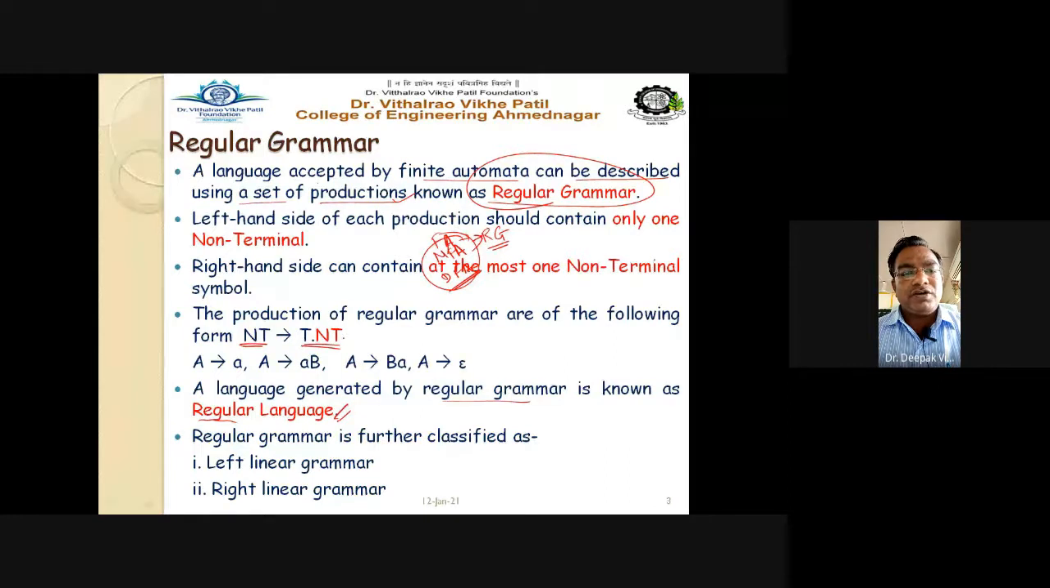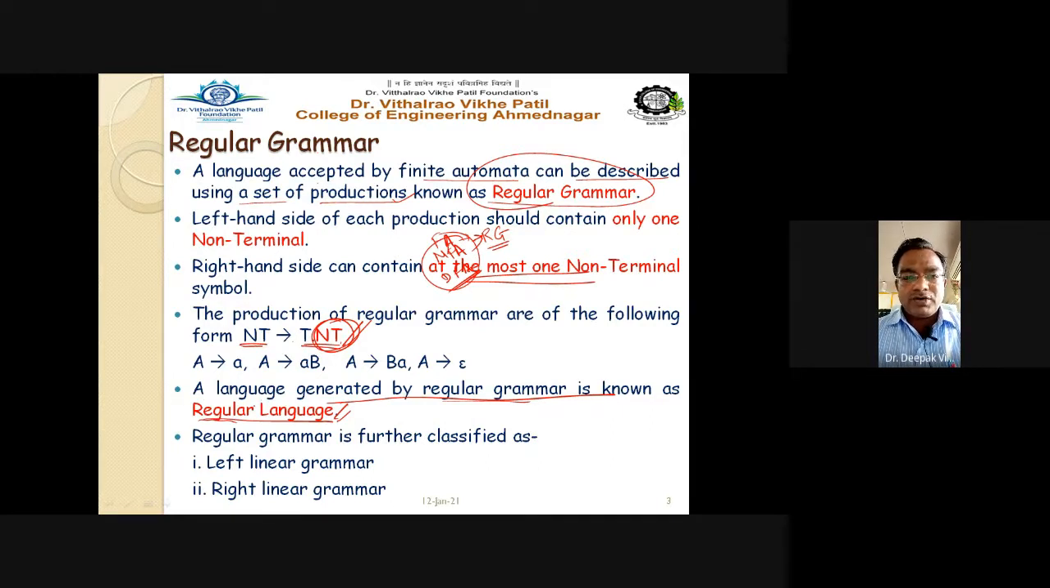Second point is that you know the restrictions: on the left hand side only one non-terminal, and on the right hand side there is a terminal and at most one non-terminal should be there. And the next point you have to remember in case of regular grammar is that the language generated by the regular grammar is known as the regular language.